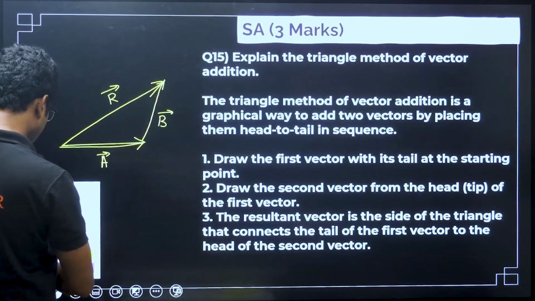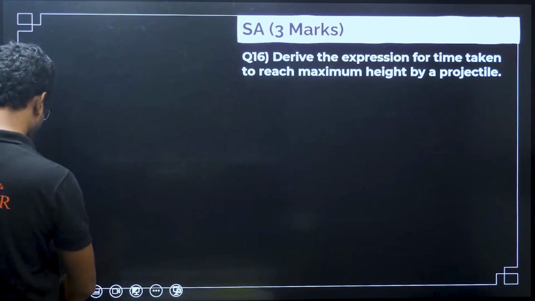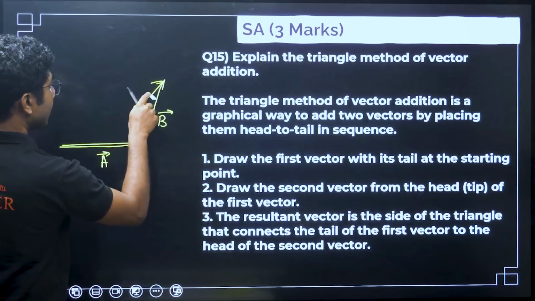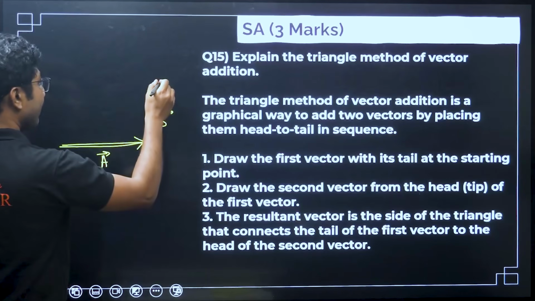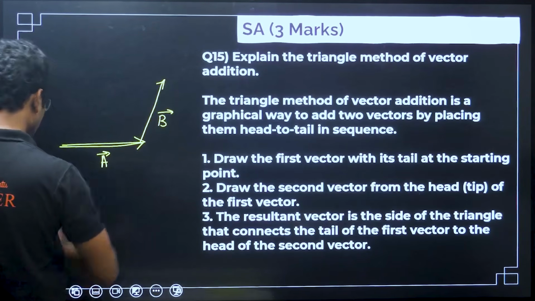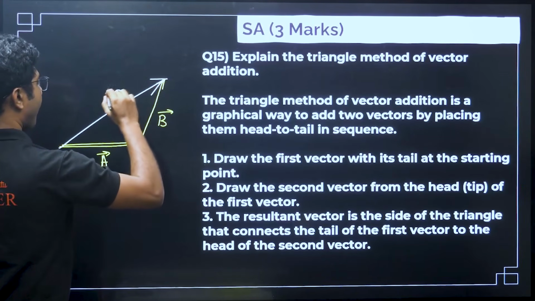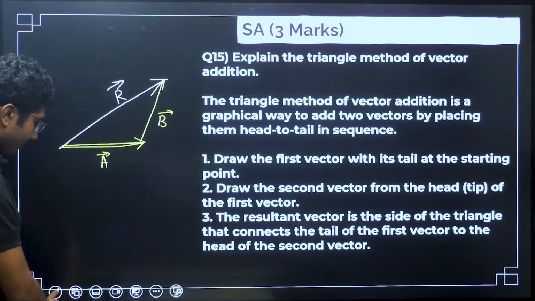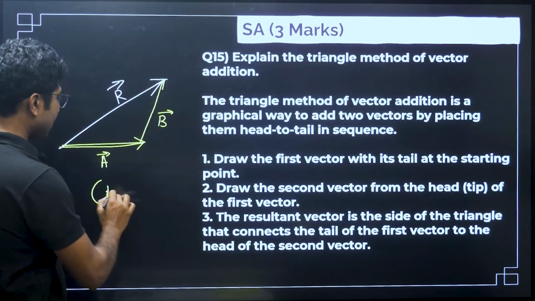Let me use a different color so that you don't get confused for the resultant. This is A vector, this is B vector, and the resultant is given by this. Now let us see the statement. The diagram is a must.